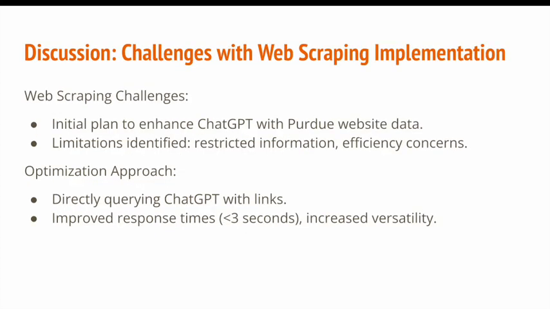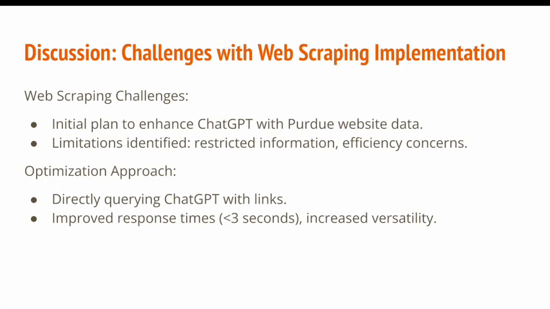Let's dive deeper into the challenges we faced with the web scraping part of our application, specifically with the Purdue University official website. Our initial attempts to scrape the entire website revealed a significant issue: the website was too large. Processing such a vast amount of data was not only challenging but also time consuming. It took more than 30 minutes to scrape all of the information. This raised a serious efficiency concern for our project. Who will use our application if it takes more than 30 minutes for a single question?